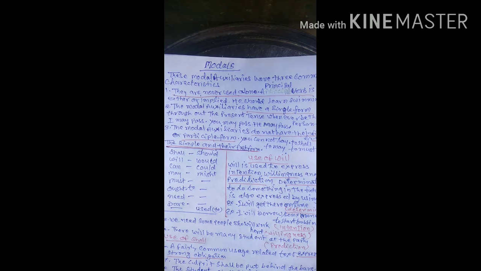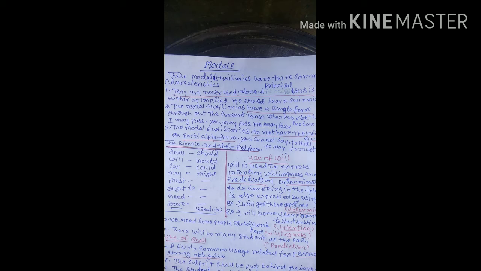Then second example, I will borrow some money to start a business. Then next example, we need some people who will work hard. Then next example, there will be many students at the party.